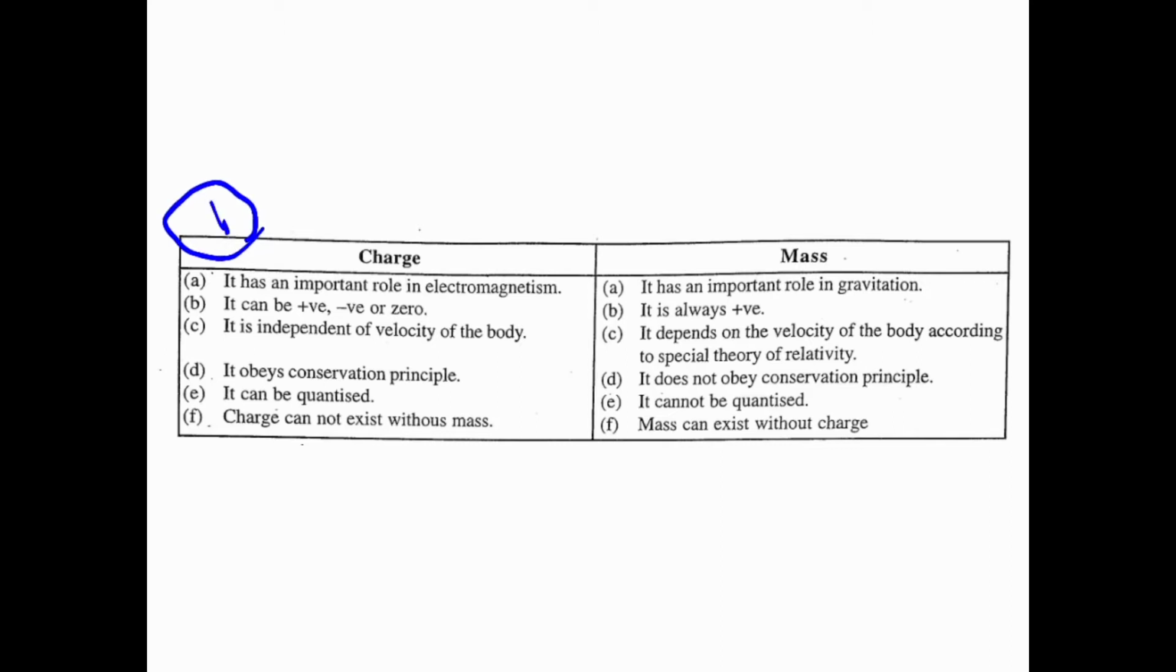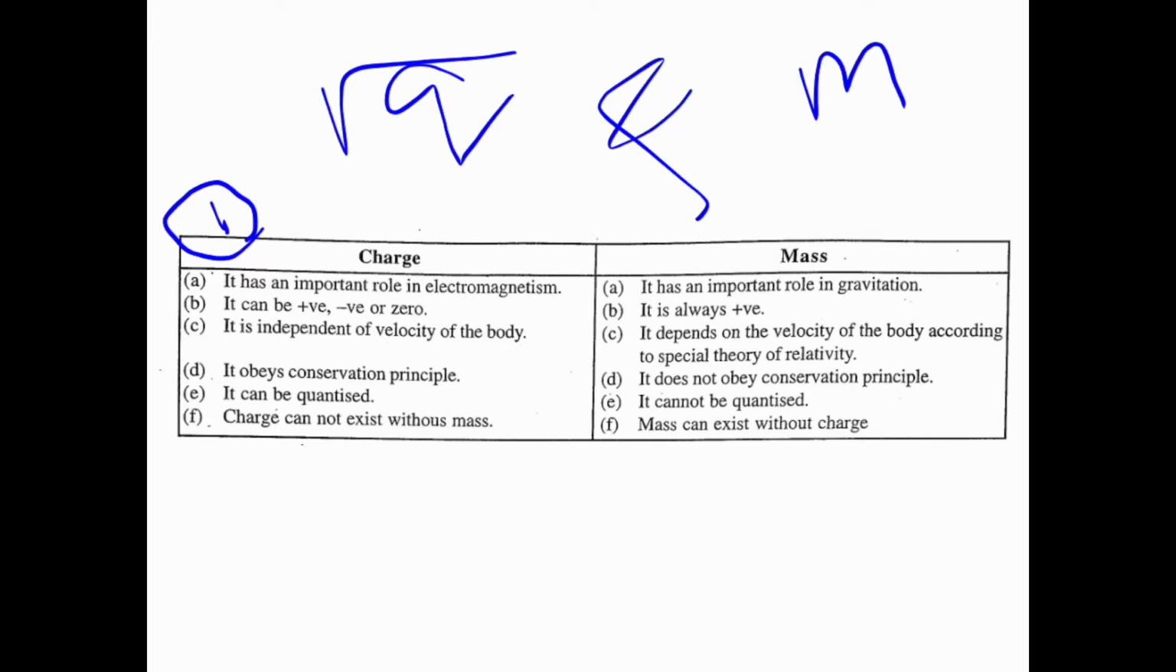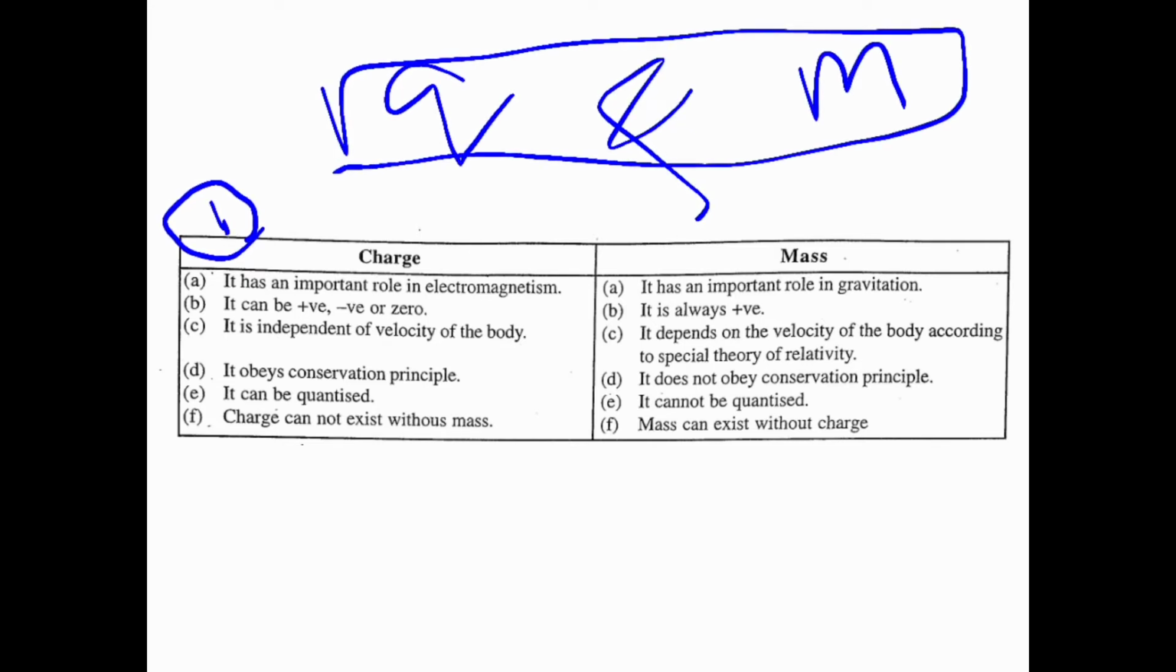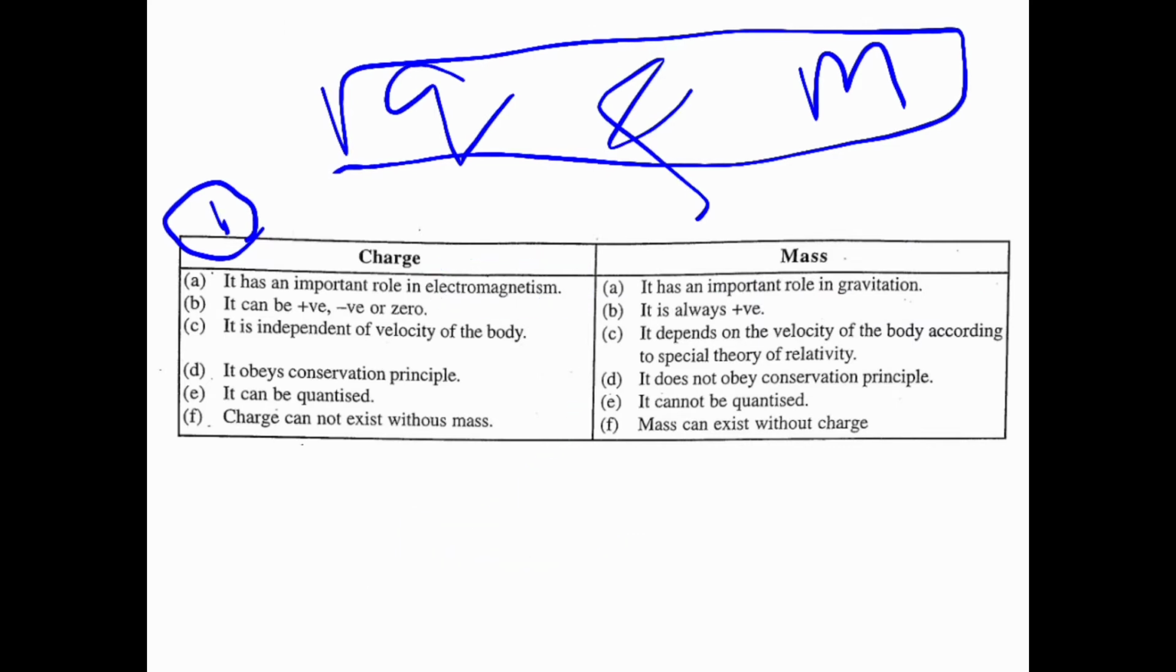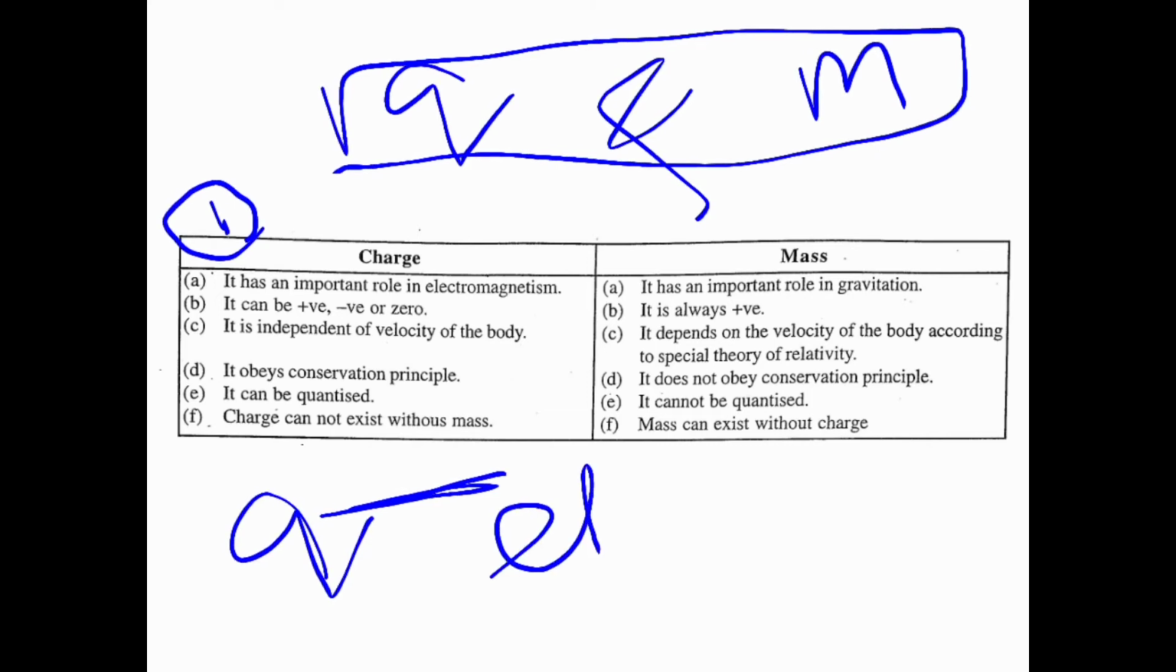First question is, what is the difference between charge and mass? This is very important for you. Charge takes part and plays a very important role in electromagnetism, whereas mass has an important role in gravitation. This is the first point: electric charge takes part in electromagnetism, whereas mass takes part in gravitation.